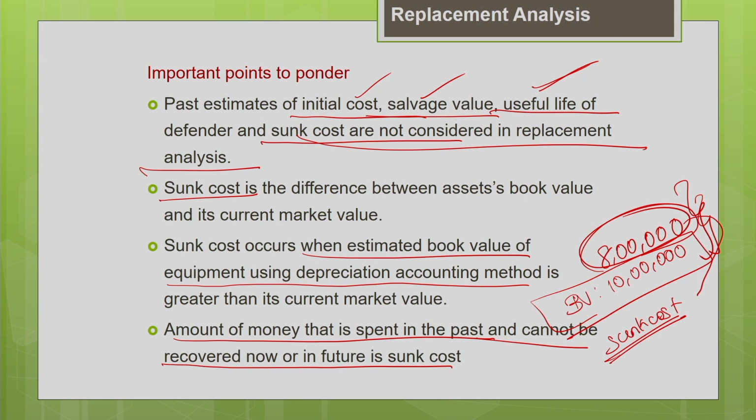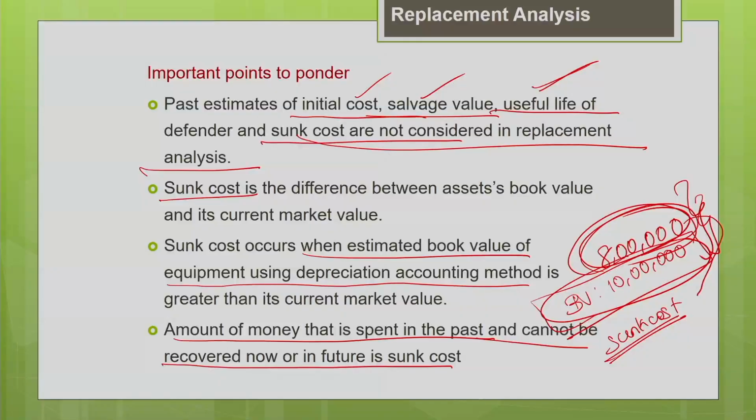That difference is called a sunk cost. That sunk cost also should not be considered in the replacement analysis. What you should bother about is only the current estimate, which is the current market value of the machine. That is the only thing relevant in the replacement analysis with respect to the defender.